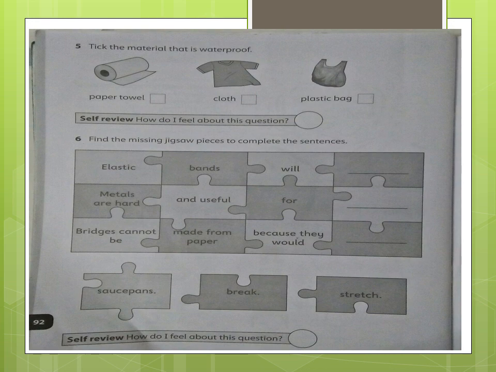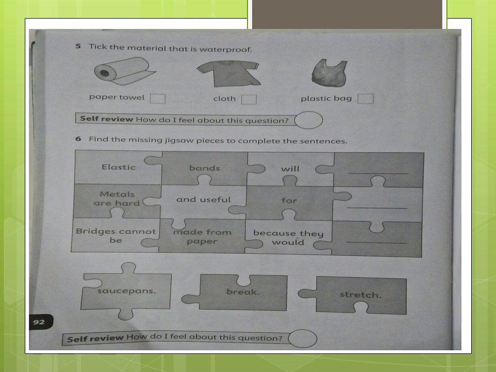Then find the missing jigsaw pieces to complete the sentences. You have 3 jigsaw puzzles at the end: saucepans, break, and stretch. So you have to write the correct answer in the puzzles. Elastic bands will saucepans, break, or stretch. Write the correct answer.